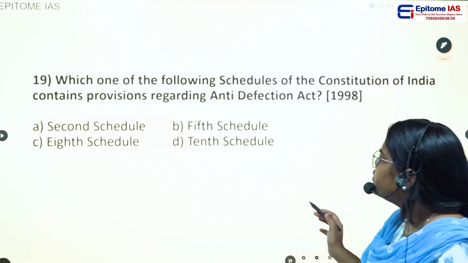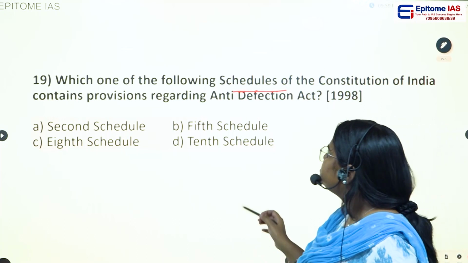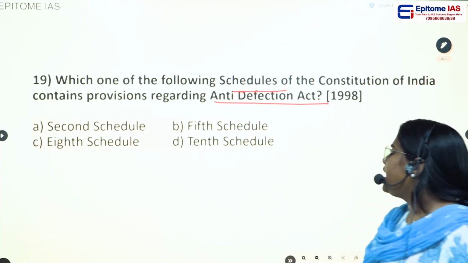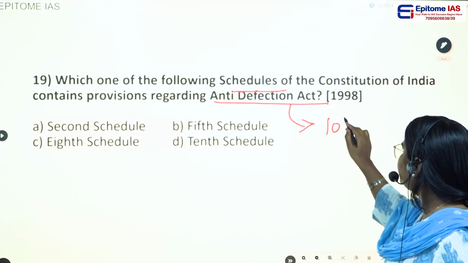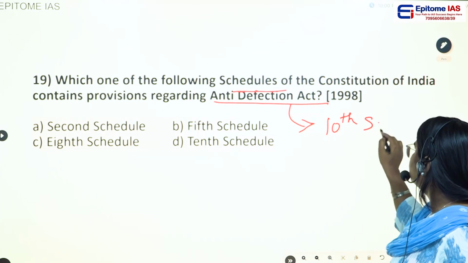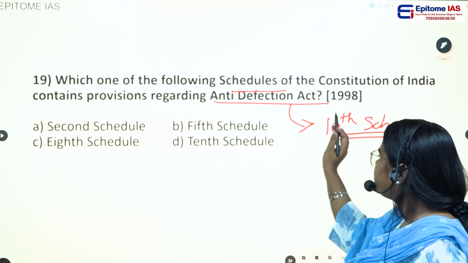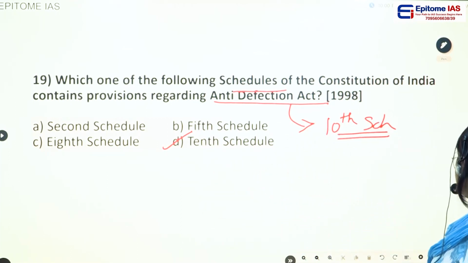The next question, which one of the following schedules of the Constitution of India contains provisions regarding the anti-defection law? Anti-defection law, we have read this basic fact, 10th schedule. The 10th schedule has the provisions of the anti-defection law. So the answer is option D, 10th schedule.